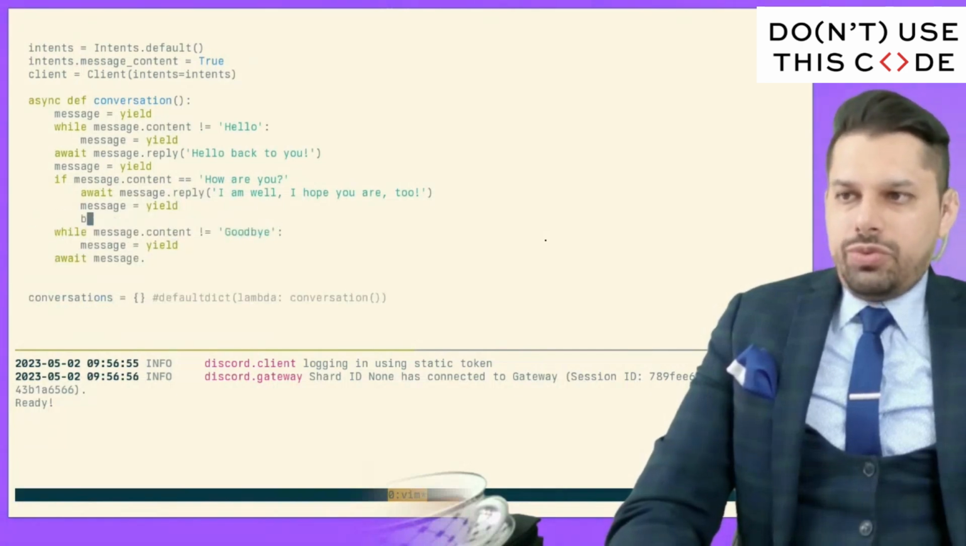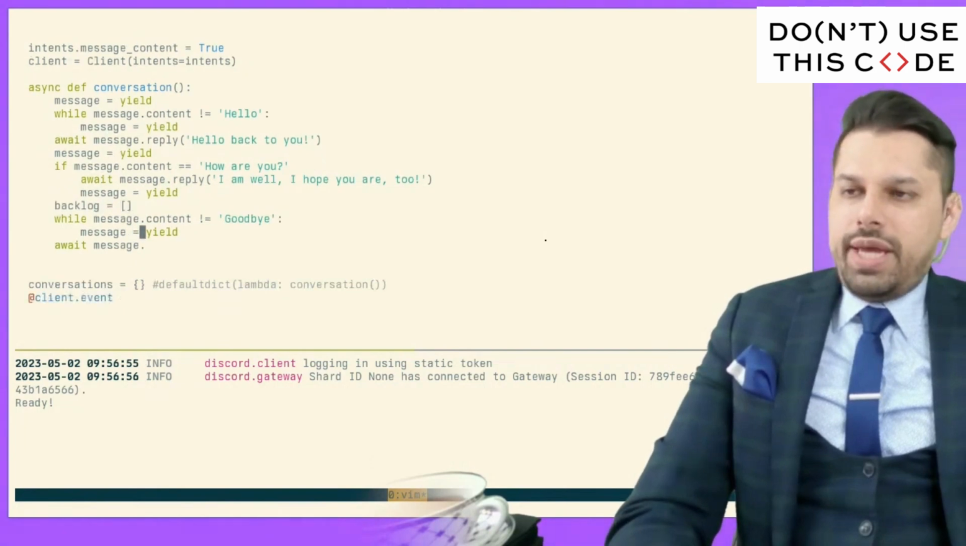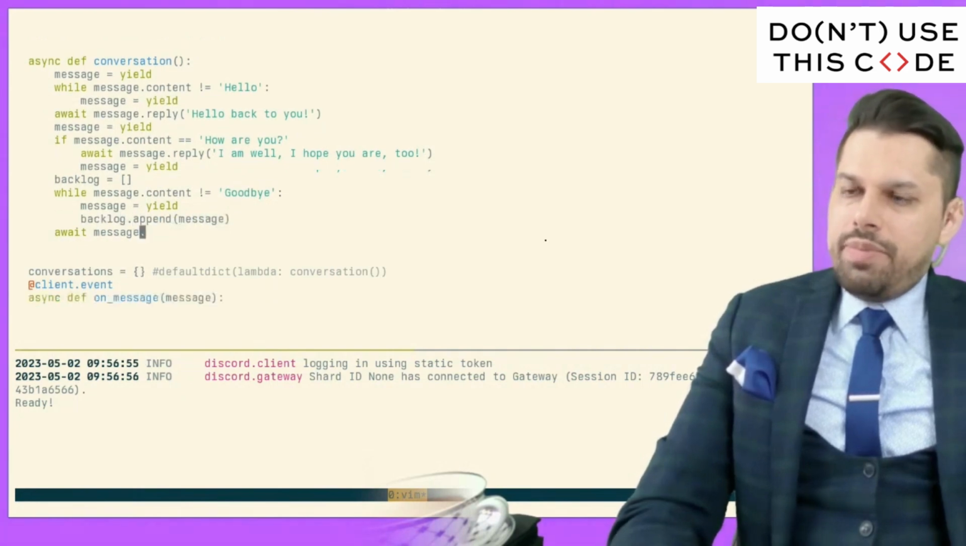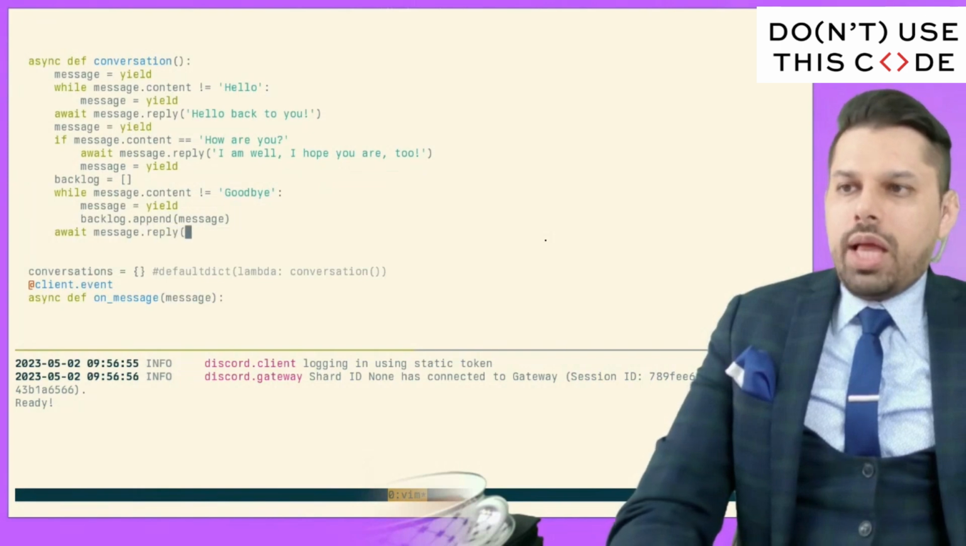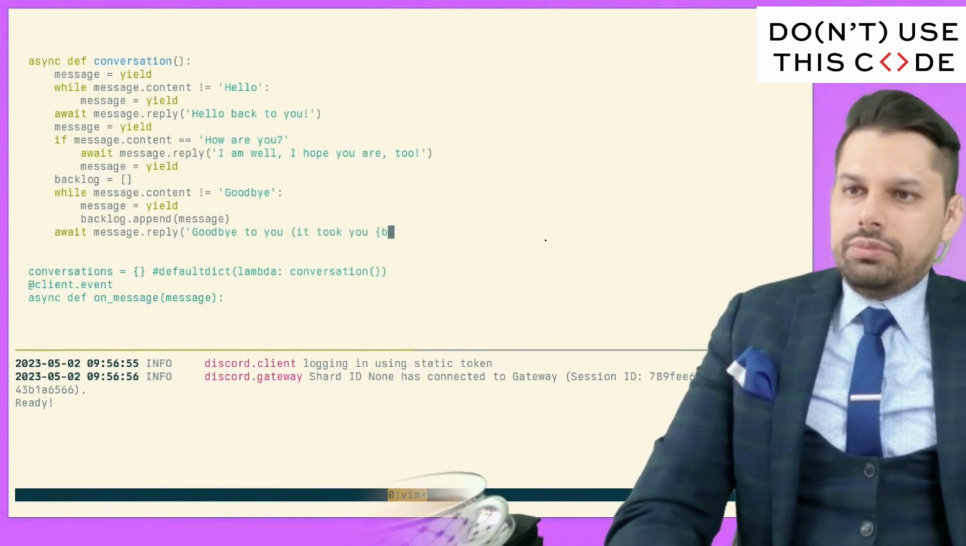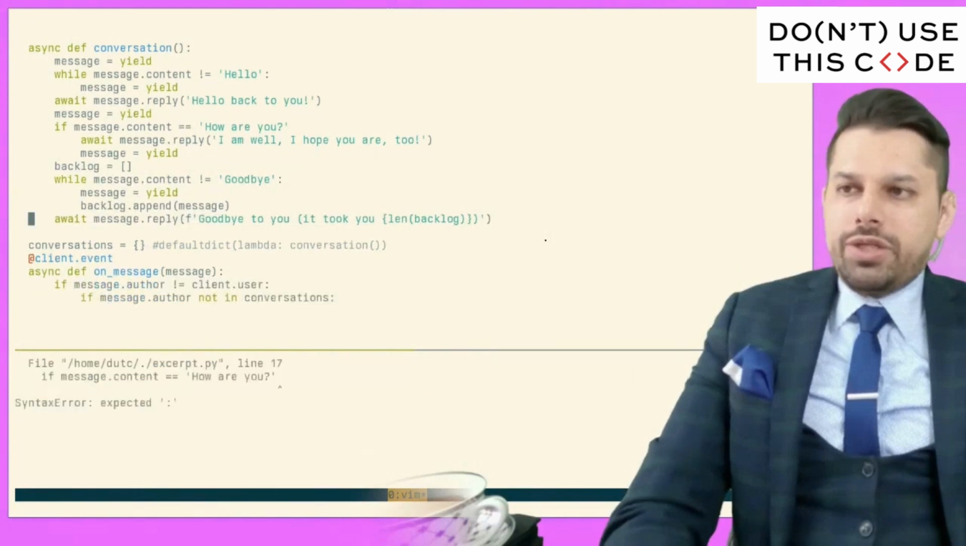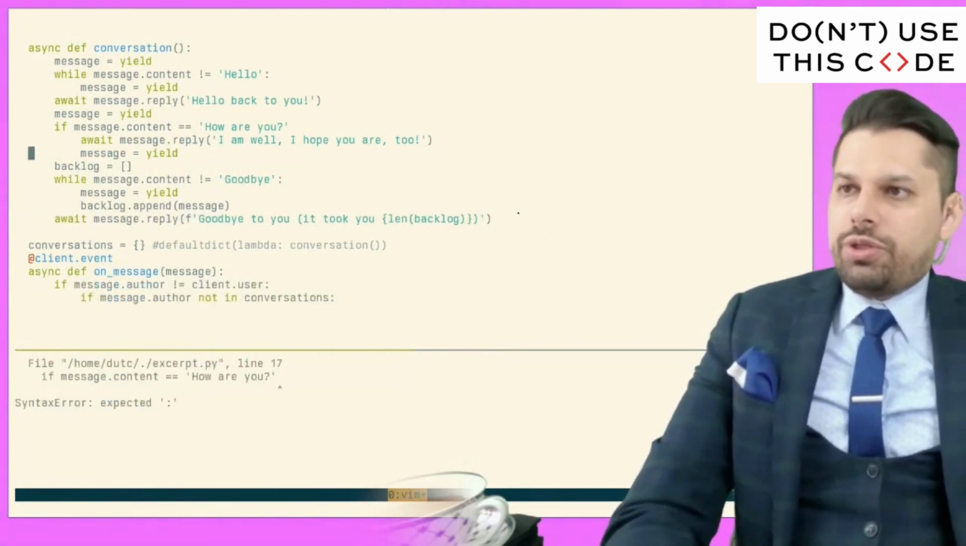And what we'll do is we'll say something like backlog equals like this. We'll say while this doesn't equal goodbye, we'll say backlog.append(message). And then what we'll do is we'll reply goodbye to you. It took you this many messages before you said goodbye. So we should be able to get this working in relatively short order.